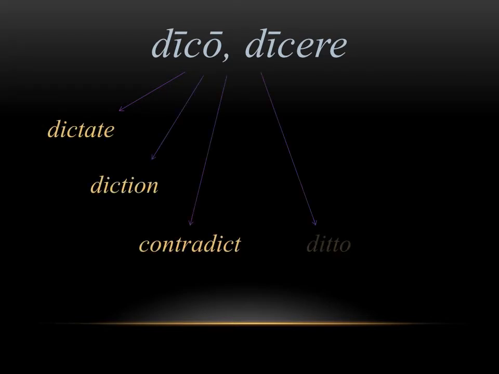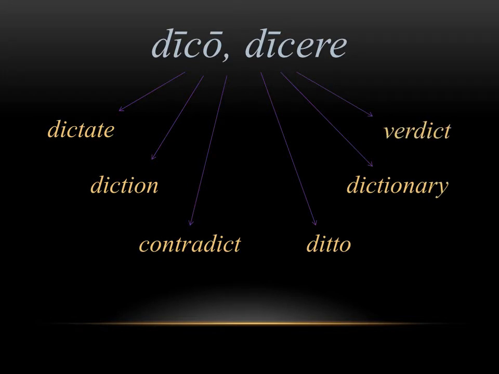The next word is dico, dicere, which means to say or to tell. And in English, we get derivatives such as dictate, diction, contradict, ditto, even words like dictionary and verdict. They all have to do with saying something. So if you think of the word dictate, if you're dictating something to someone, you're telling them something.